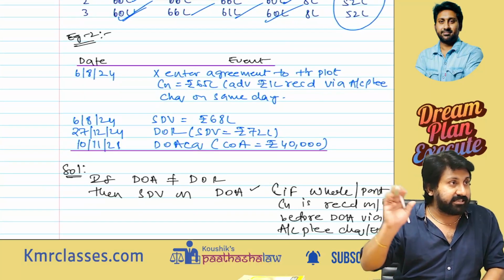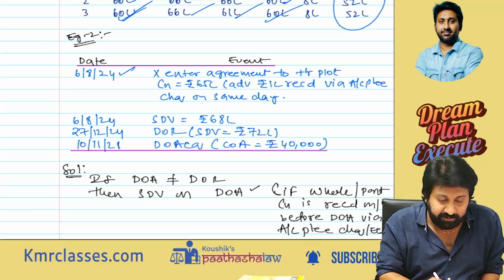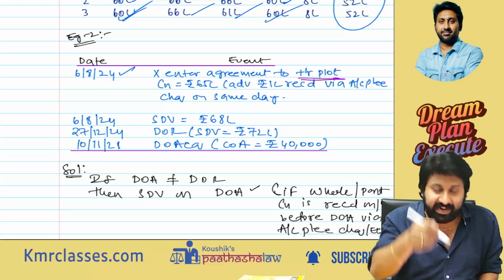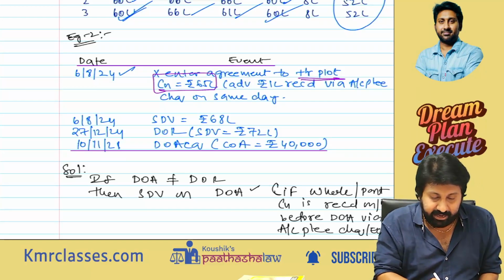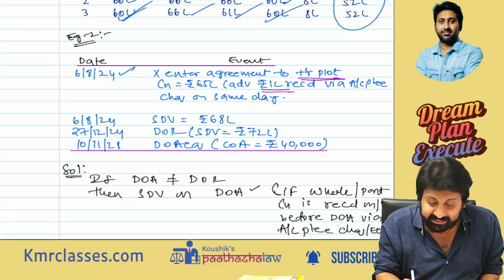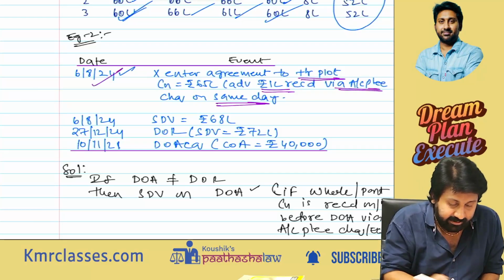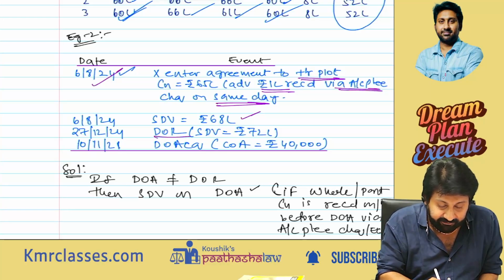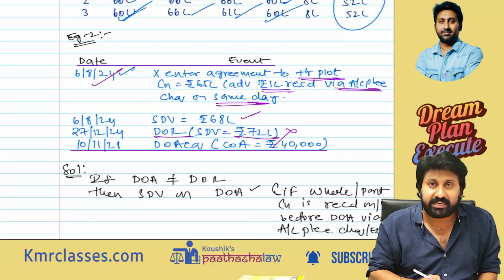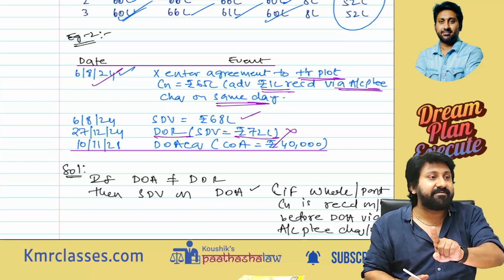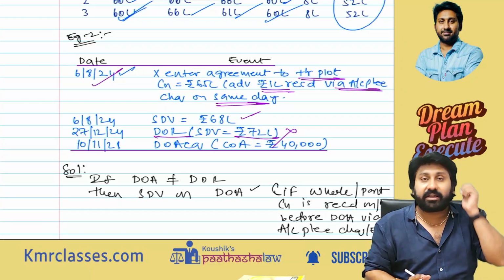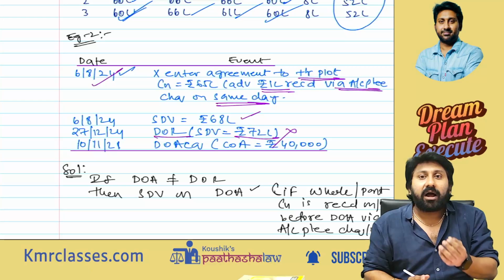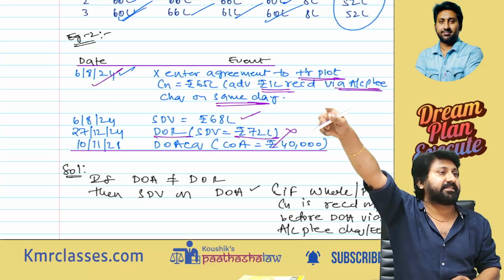Next. This is a very important example. On 6/8/2024, X entered into an agreement to transfer a plot, land, building or both. Here it is land. Consideration is 65 lakh. Advance of 1 lakh is received via account payee cheque on the same day. On 6/8/24 the SDV is 68. On 12/7/24, the date of registration, SDV is 72. This is not to be considered. Reason: the SDV on the date of agreement is considered, provided that on or before the date of agreement, at least whole or part is received. Here part, 1 lakh, is received.